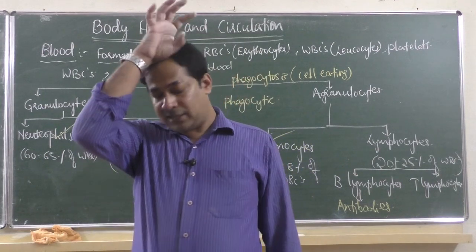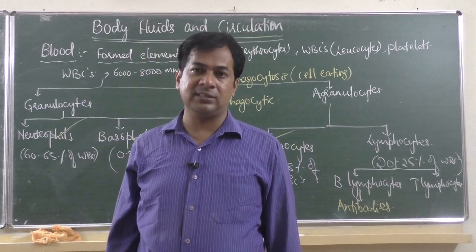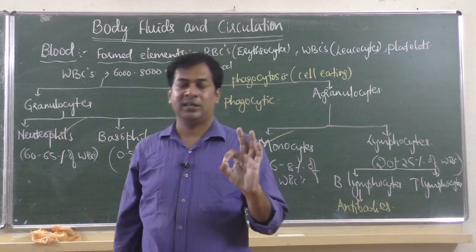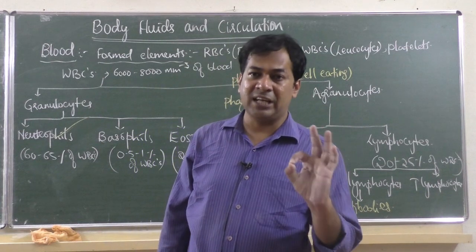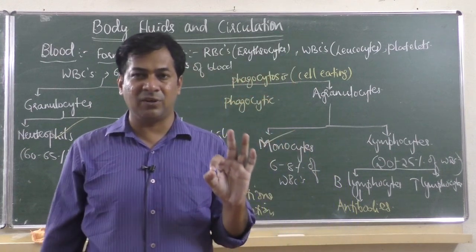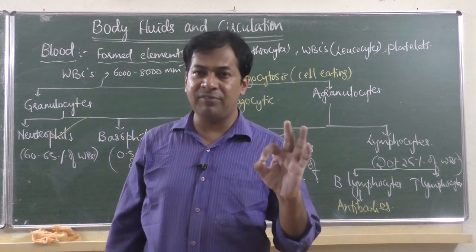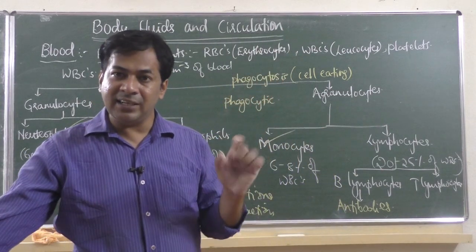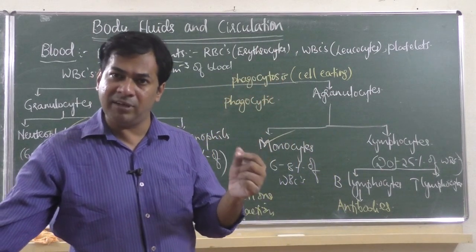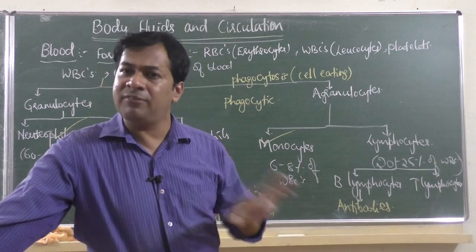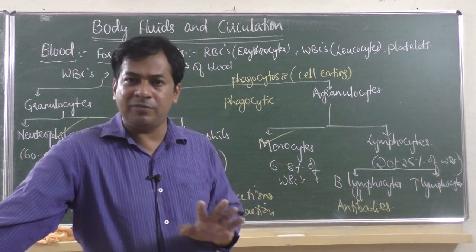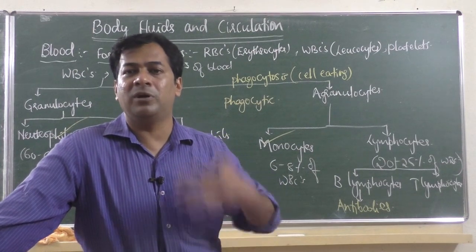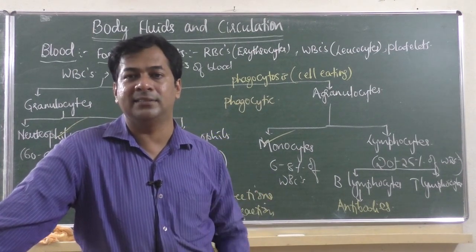In COVID cases, coronavirus is an antigen. In typhoid, Salmonella typhi bacteria is an antigen. In allergy, dust, which is non-living, is also called an antigen. Any foreign body which is not a part of your body, which comes from outside and causes some problem or disease in your body, is called an antigen.